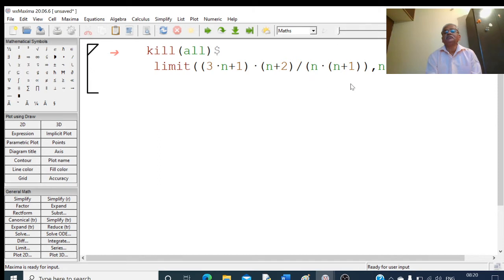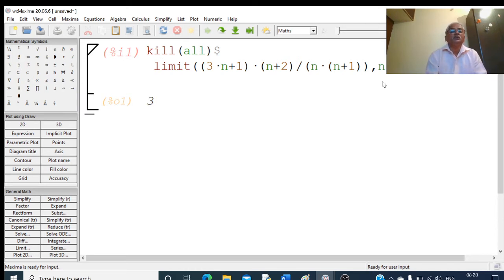If you don't write this bracket here, it will take this divided by this into this. This must be in the denominator, no? Therefore this whole term I will keep in a bracket. So limit, whatever that function an is there, you have to write here. Then put a comma, write n here, comma INF for infinity. If I execute with shift enter, I am getting 3.